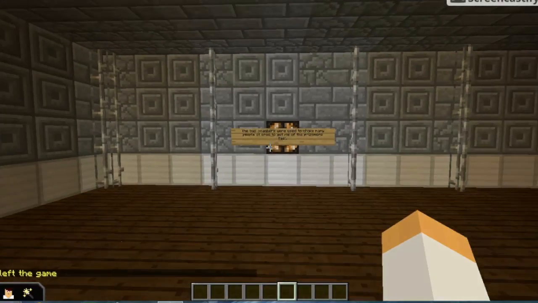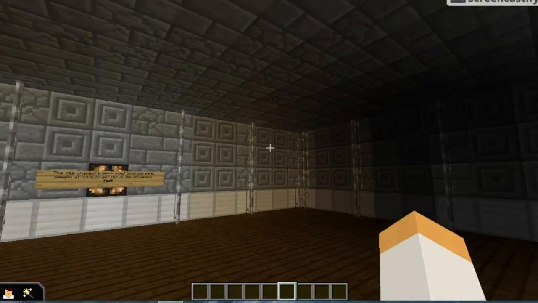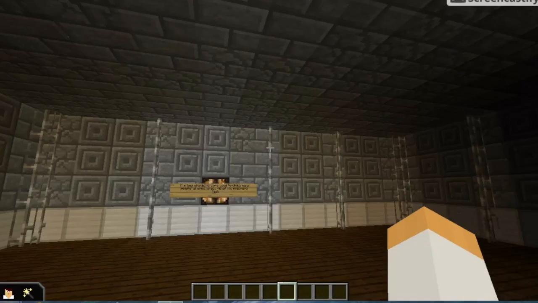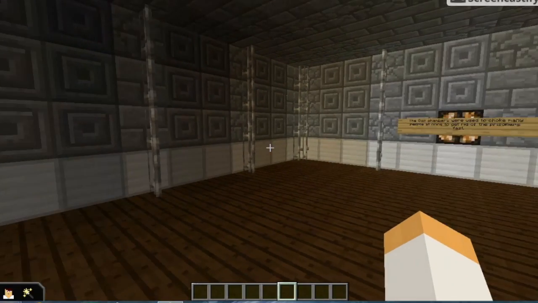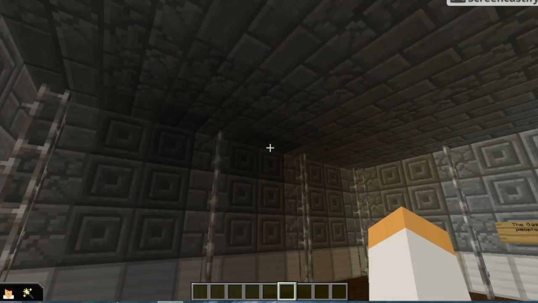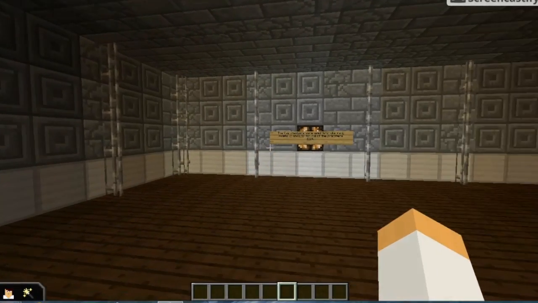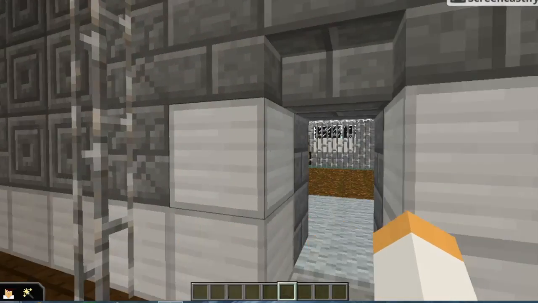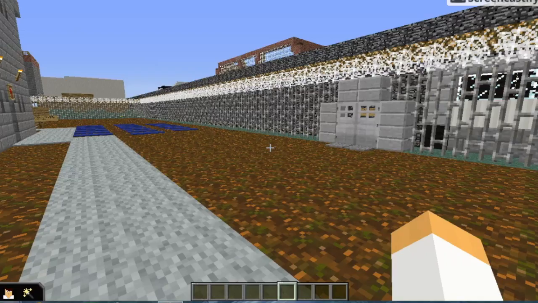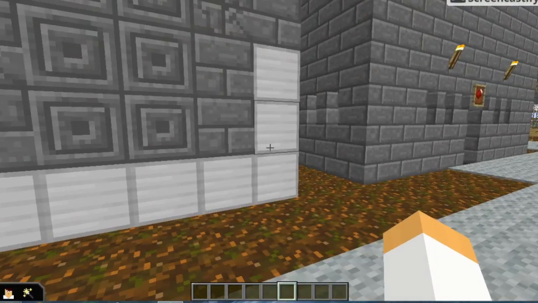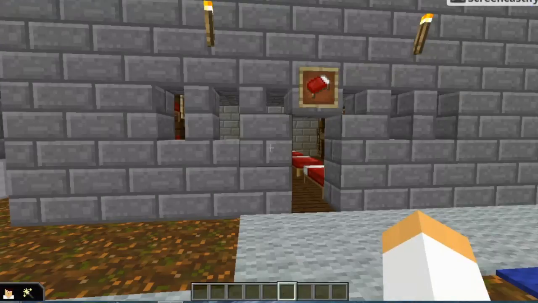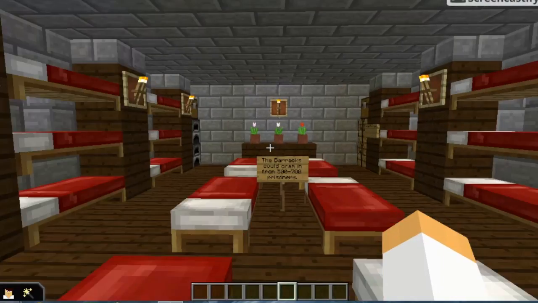Okay, this is only one of the gas chambers in a camp. They used it to kill 60 to over 100 prisoners. So here we go. This is the barracks.